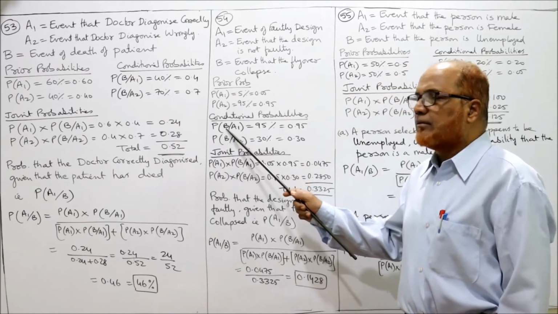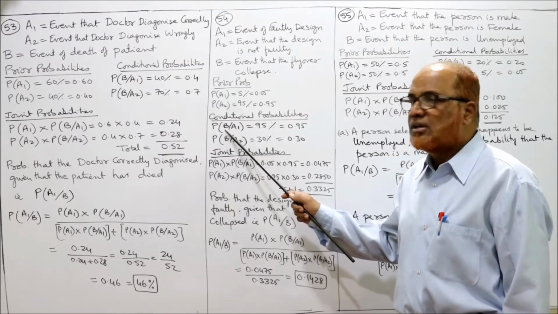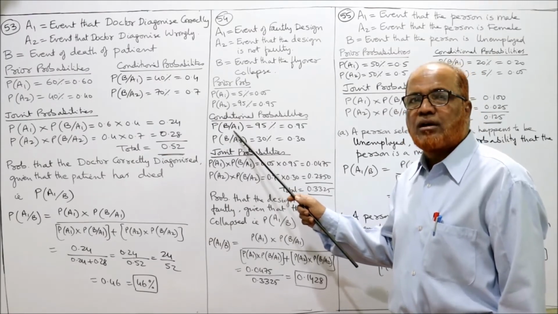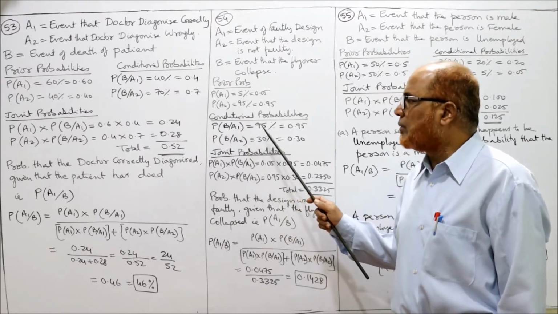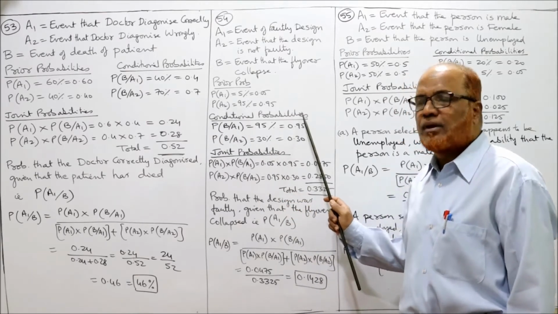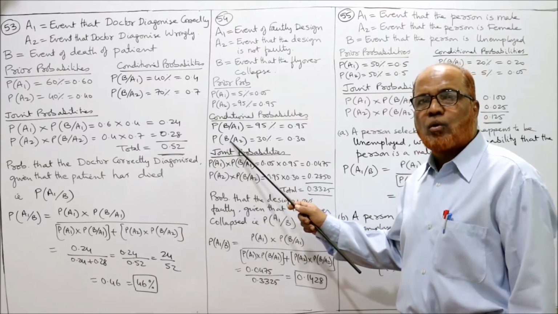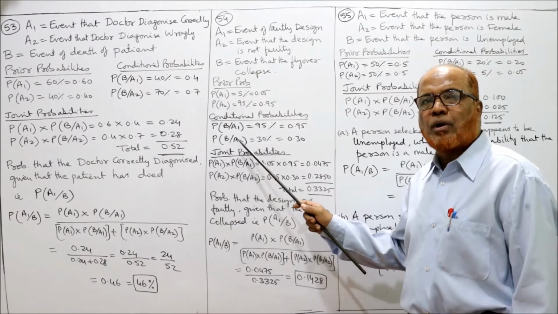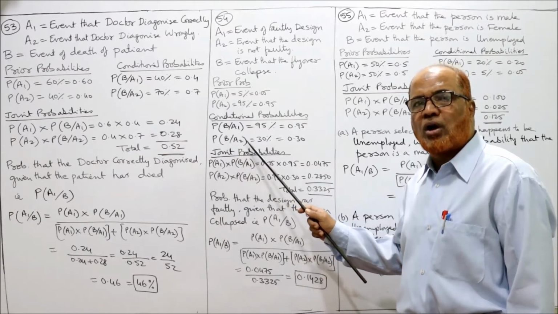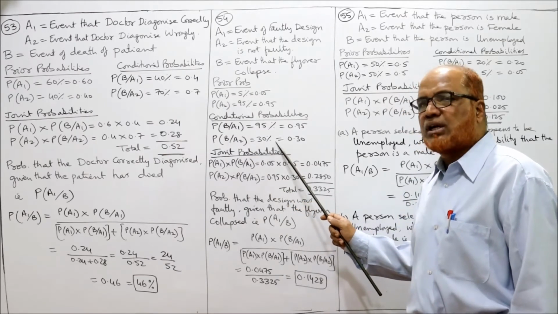So P of B given A1, B stands for collapsed, A1 stands for faulty: collapsed on account of faulty design is given in the problem, 95%, 0.95. The probability of B collapsed due to A2, not faulty design, is given in the problem as 30%.